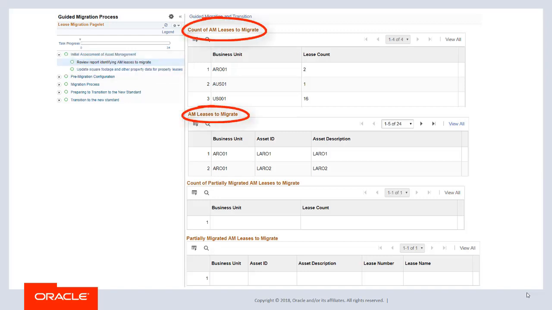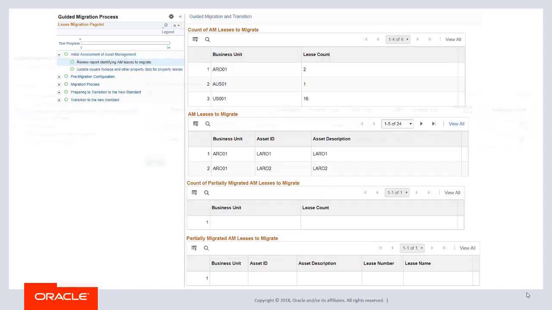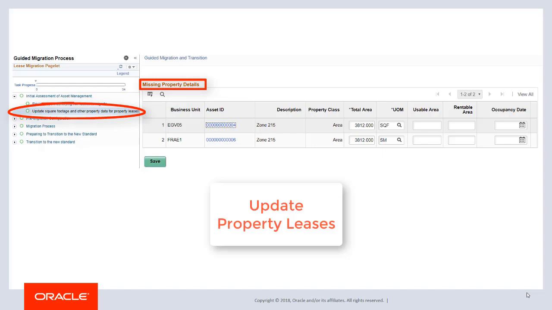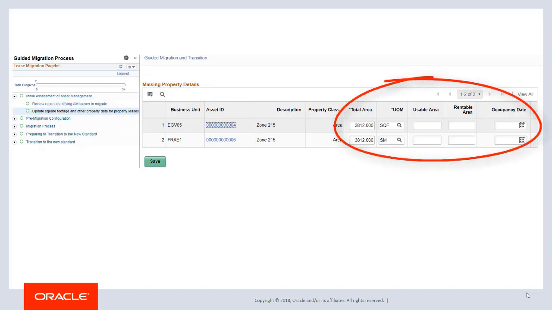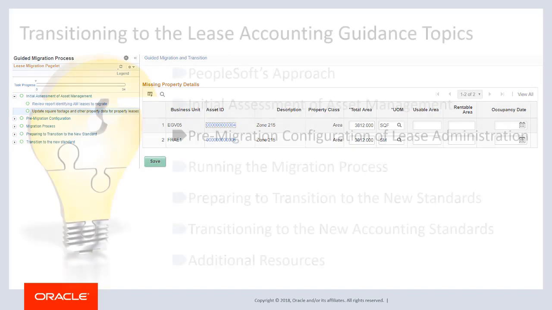Partially migrated leases apply to organizations who license lease administration and who also have leases in AM. The system processes these leases differently during the migration by populating the remaining fields in the LA data structure. Use the Missing Property Details page to update AM property leases with square footage and other property-related attributes required in LA. This completes your initial assessment of AM leases.